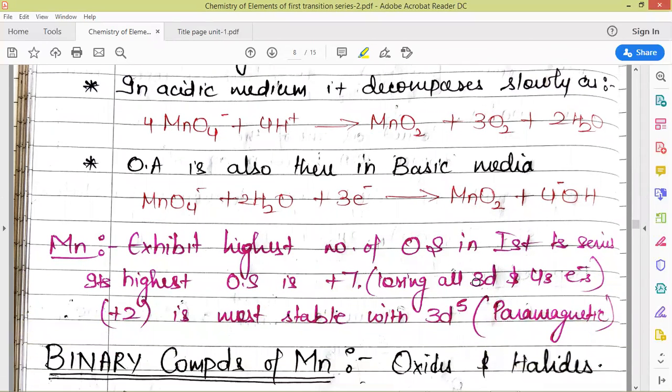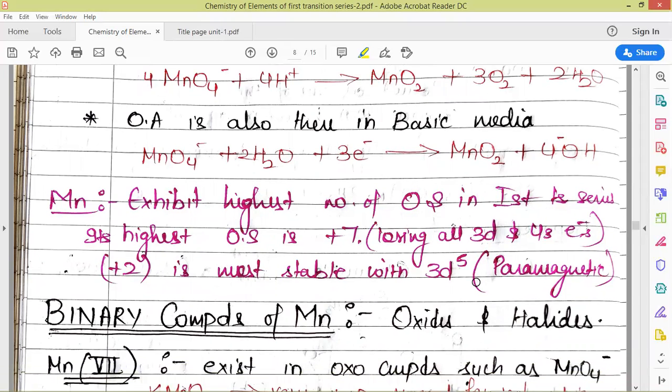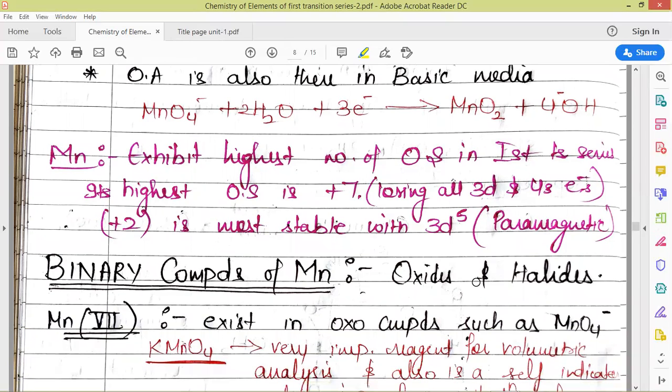So manganese exhibits the highest number of oxidation states in the first transition series. Its highest oxidation state is +7, where it loses all the 3d and 4s electrons, and the lowest oxidation state is +2, which is most stable, as after losing 2 electrons it is left with 5 electrons in its 3d subshell, and that is exactly the half-filled electronic configuration for 3d. And manganese in its +2 oxidation state is paramagnetic in nature.